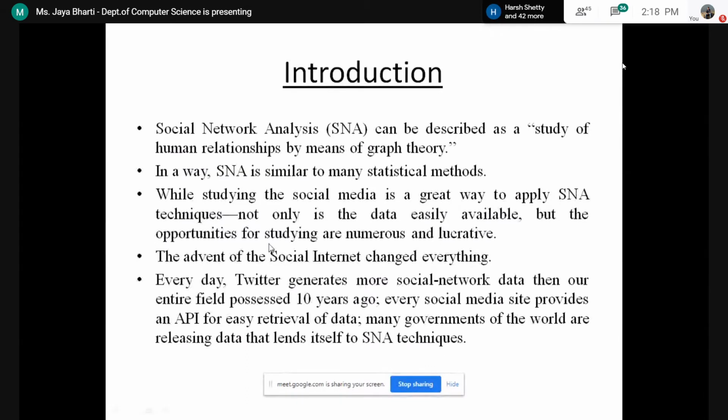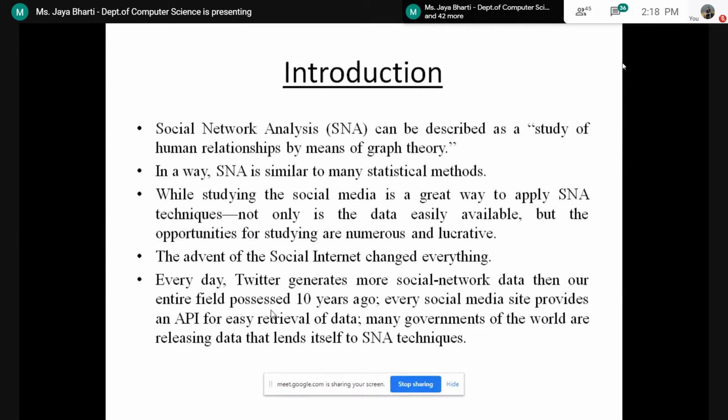But with the advent of the internet, we can see everything has changed. Now every day Twitter generates more social network data than our entire field processed 10 years ago. Means before the internet, whatever data was generated would be very small, but today there is so much use of internet, social media, Twitter and Facebook.